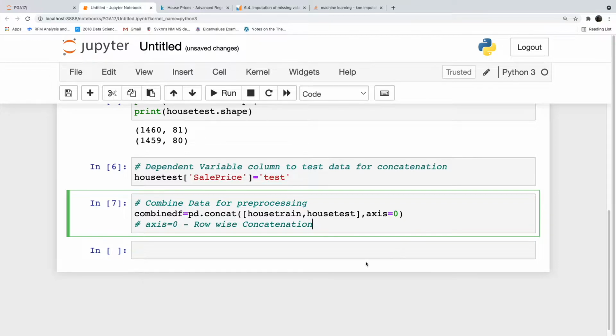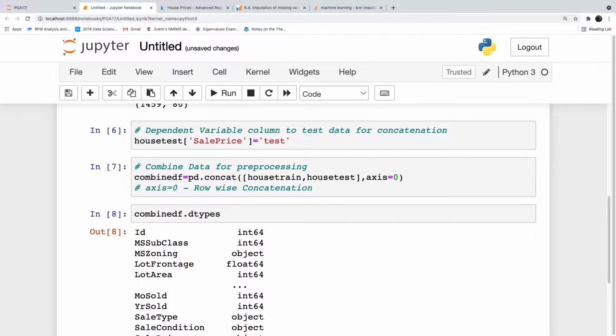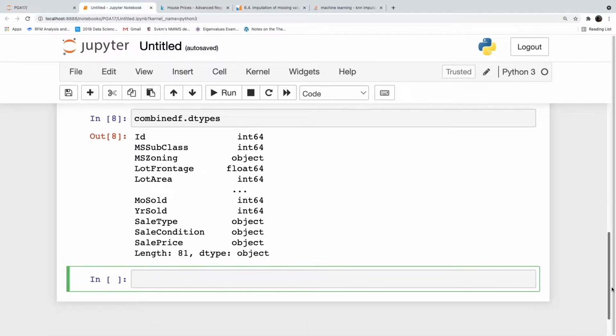Now for pre-processing, it's always better to see the dtypes first. combine_df.dtypes, data types. And you can see there are three data types: int64, float64 and object. The typical three data types you see in Python are there.